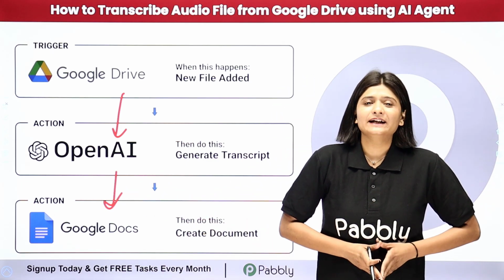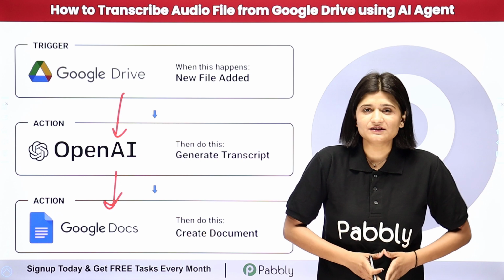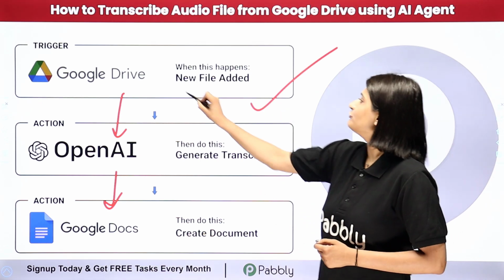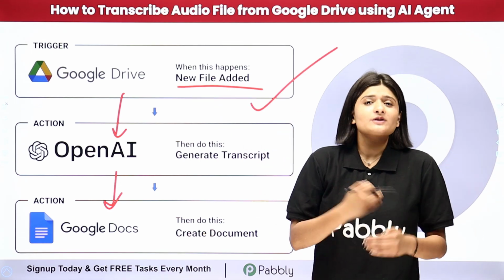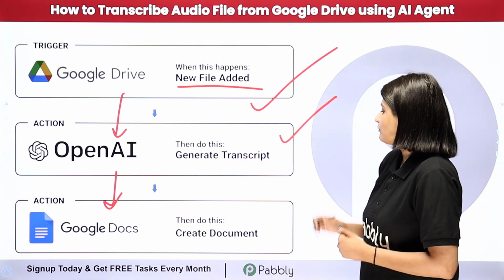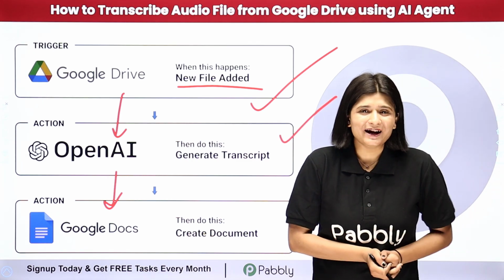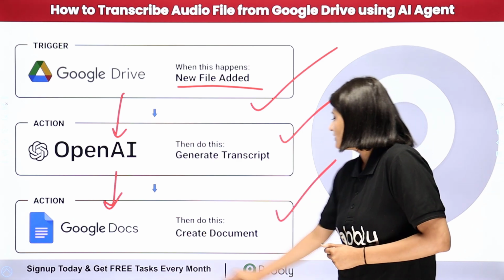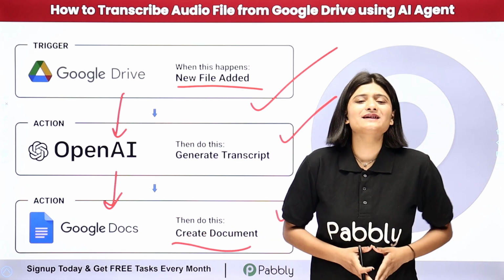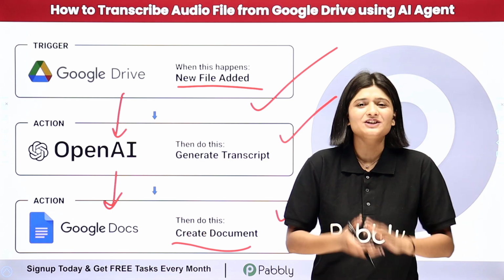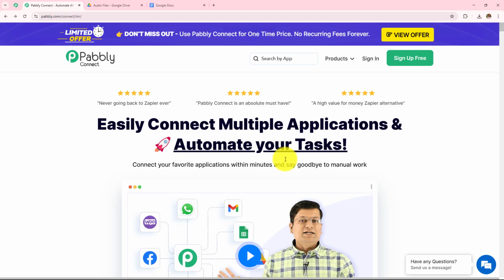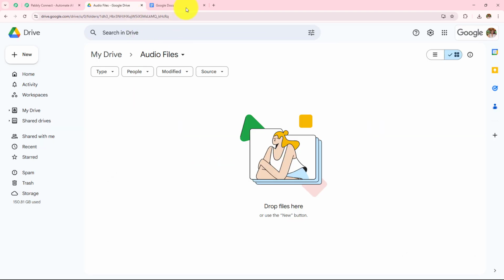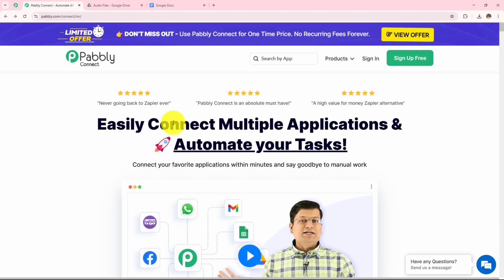With the help of Pabli Connect, I am going to build this connection in such a way that whenever I am going to upload a new file in my Google Drive, this transcription will be automatically generated with the help of OpenAI, and then this will be automatically created as a document in my Google Docs. Now if you want to learn this amazing automation step by step, then let me take you all to my screen. In this video, we are going to learn how to transcribe audio file from Google Drive using AI agent. For this, we are going to create automation between Google Drive, OpenAI, Google Doc with the help of Pabli Connect.